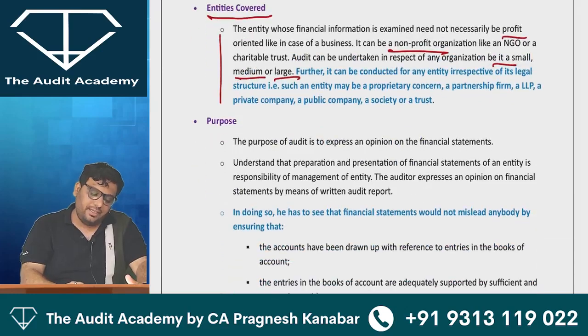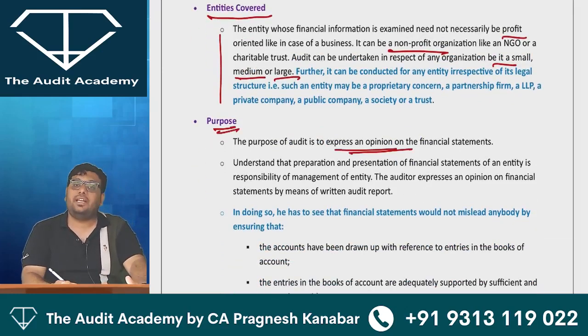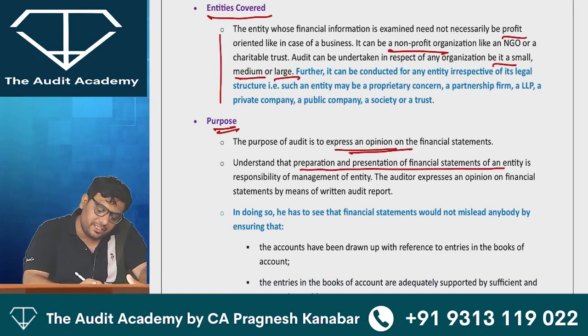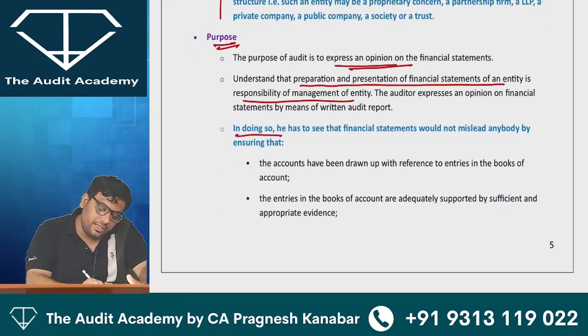Then the purpose of audit is to express an opinion on the financial statements. Preparation and presentation of financial statements is the responsibility of management. Are you getting my point? Then after that, in doing so, what is expected? The person conducting audit is expected to.